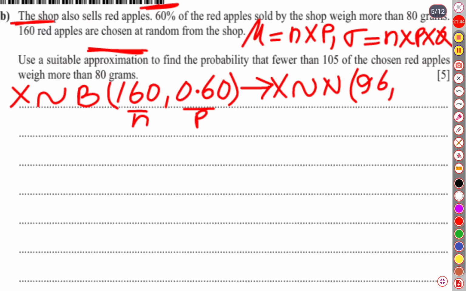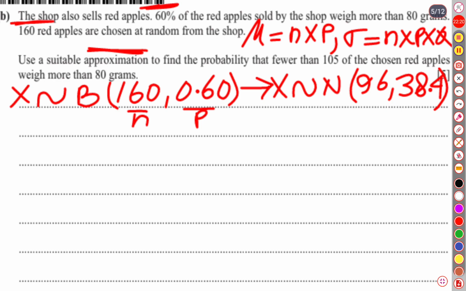And another one is variance. Variance is npq. np is 96. If p is 0.6, then q is 0.4. If we multiply 96 by 0.4, it is going to be 38.4. So this is our normal distribution.